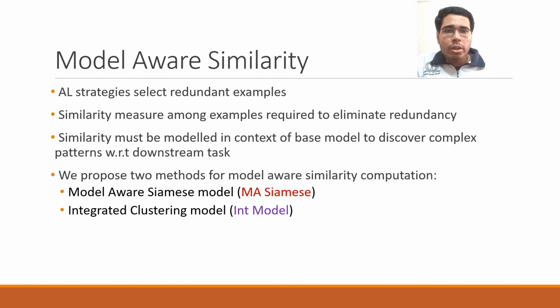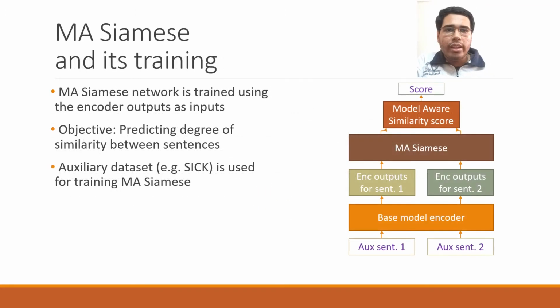And we are showing two approaches for model aware similarity computations. We will start with the model aware siamese model. After that, we will look at the integrated clustering model as well. In this approach, we start with an auxiliary dataset like SNLI or Quora pairs, which have sentence pairs and their corresponding similarities. We then use a siamese twins network to compute pairwise similarity between the encodings obtained from the base model as shown in this figure. The encoding obtained from the base model gives a context to the current state of the deep learning model and enables model awareness.